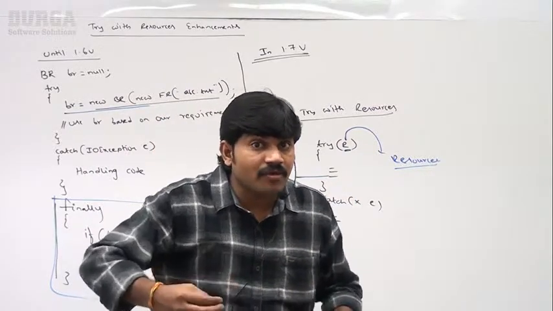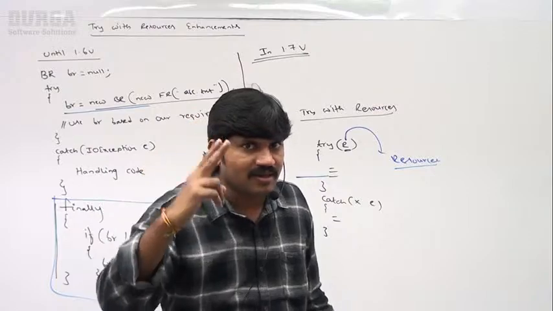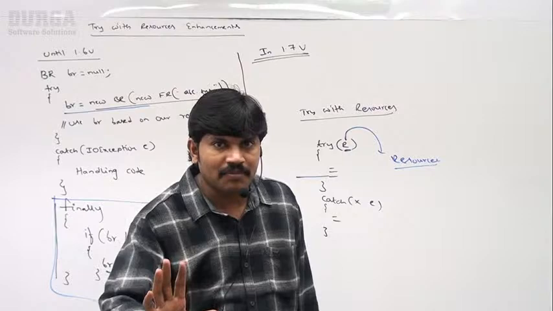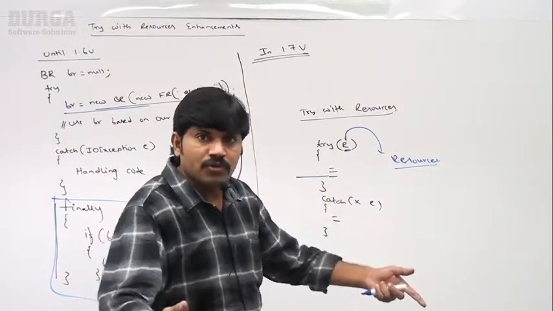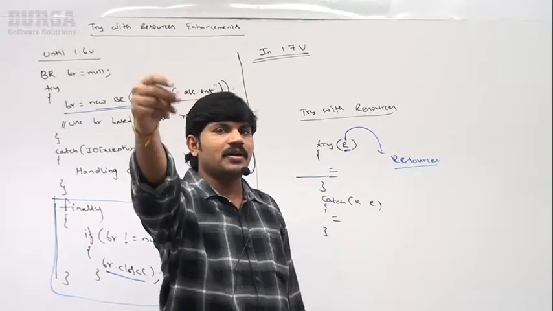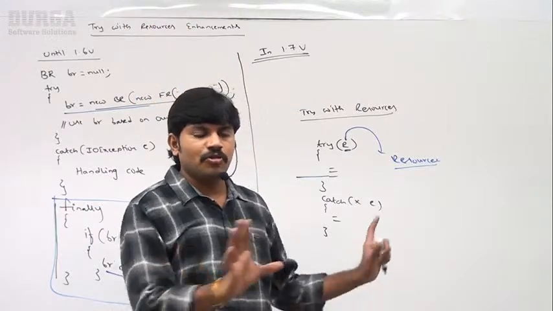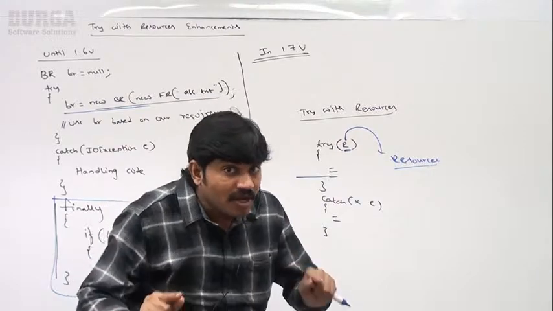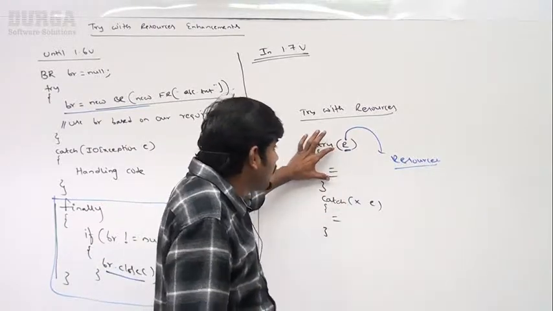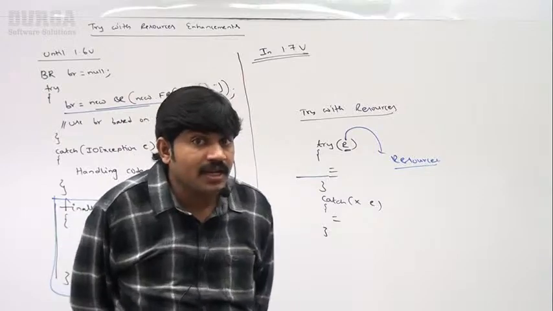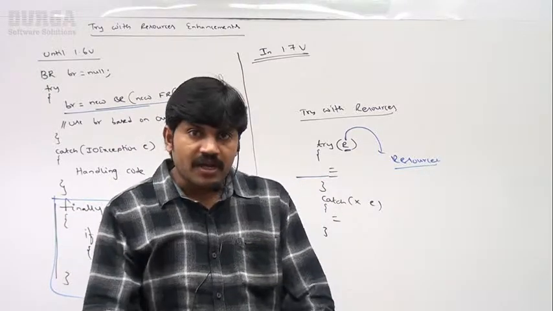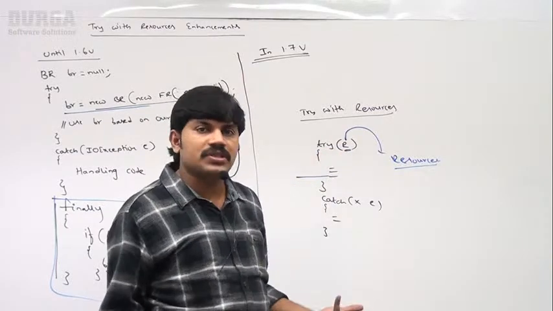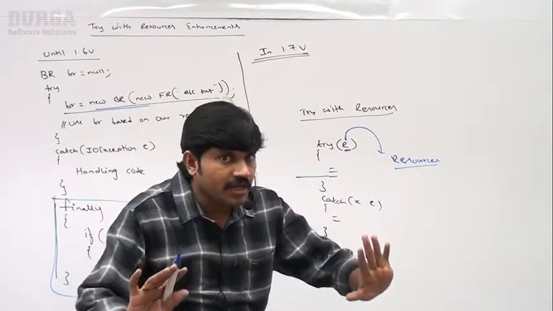Since we are not required to close, the gun is not on the programmer's head. Remember that. The resource will be closed automatically, so the programmer can enjoy. Just open the resource, it will be closed automatically. Now, is it required to write the finally block? No, because the resource will be closed automatically. We are not required to close explicitly. That's why the finally block is not required.